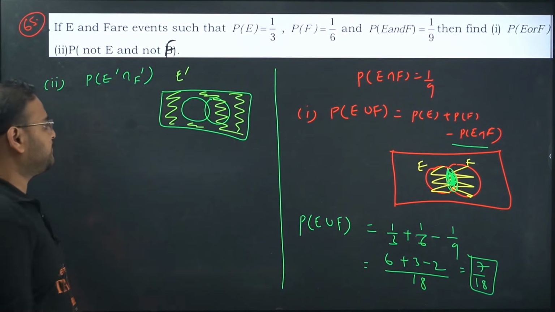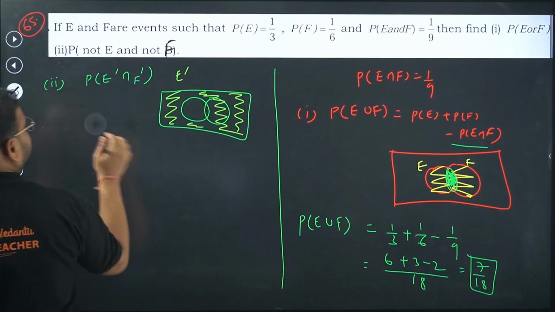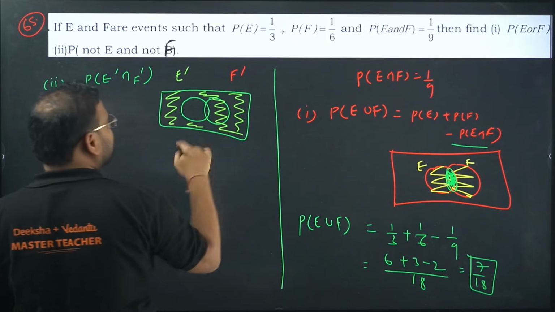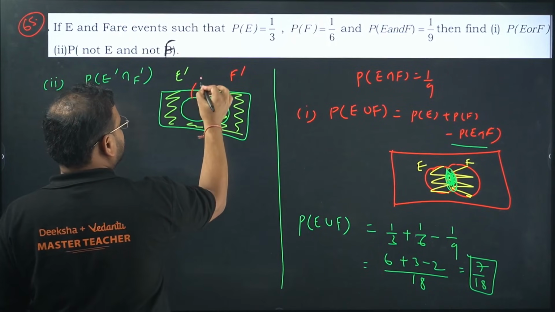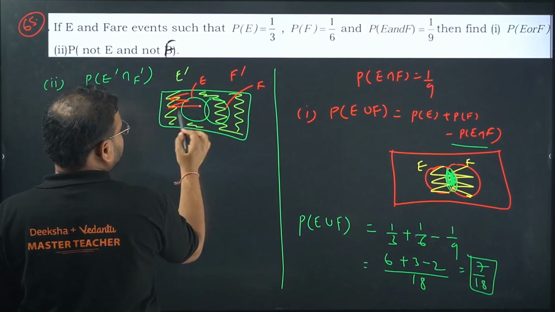This is the E dash. And what is your F dash? Check here. The F dash will be everything but F. This is my E actually. This is E and this is F. Everything but F, so this is F dash.